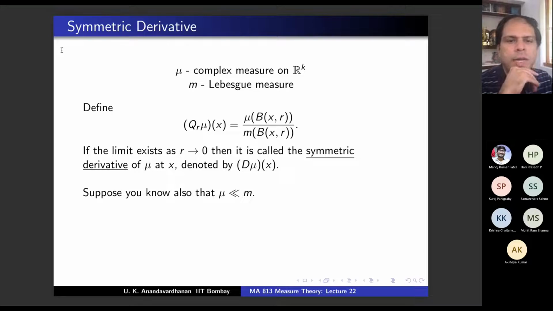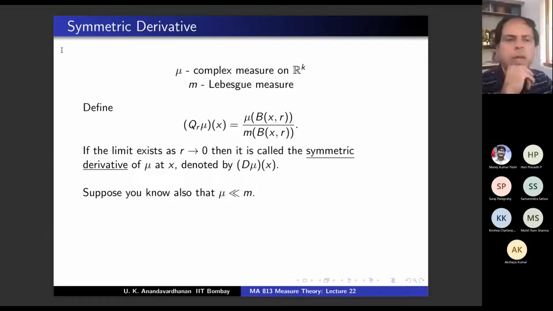You have mu, and m is anyway there. You take a ball of radius r, take the measure mu of that ball and divide by the Lebesgue measure. Take the limit as r goes to 0. The limit may or may not exist. If the limit exists at a point x, then you say this is Dmu at x. It is the symmetric derivative of mu at x. Since Lebesgue measure is fixed, that's not part of our notation. Is that okay? Is the definition okay? Say something so that I can continue.